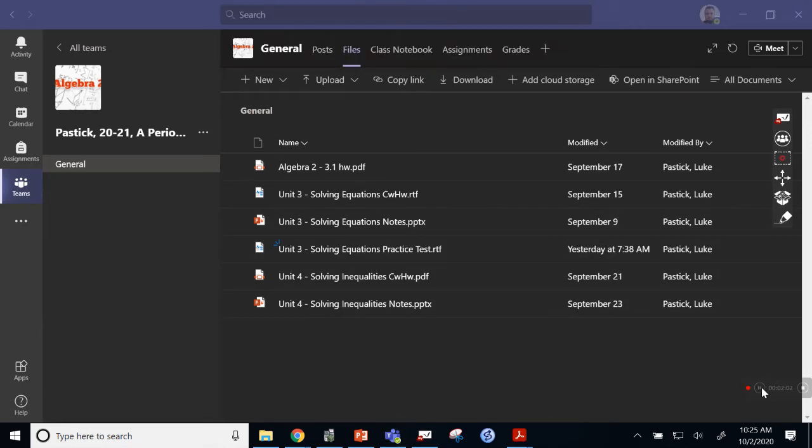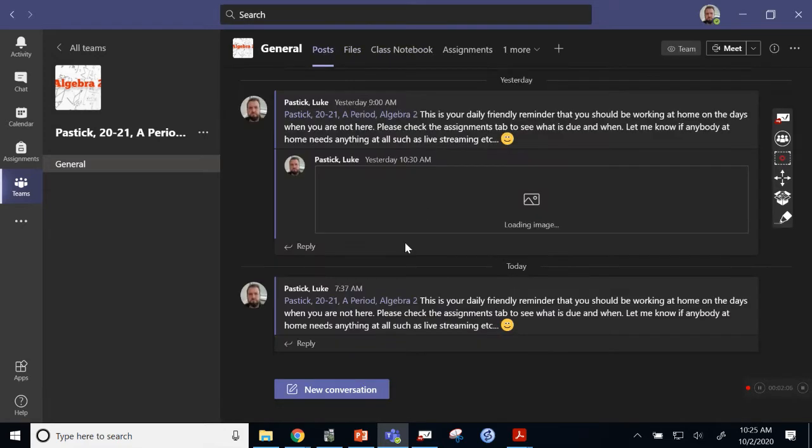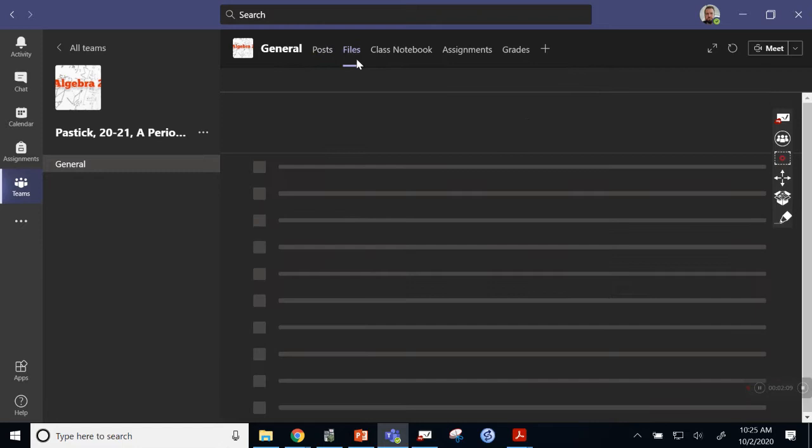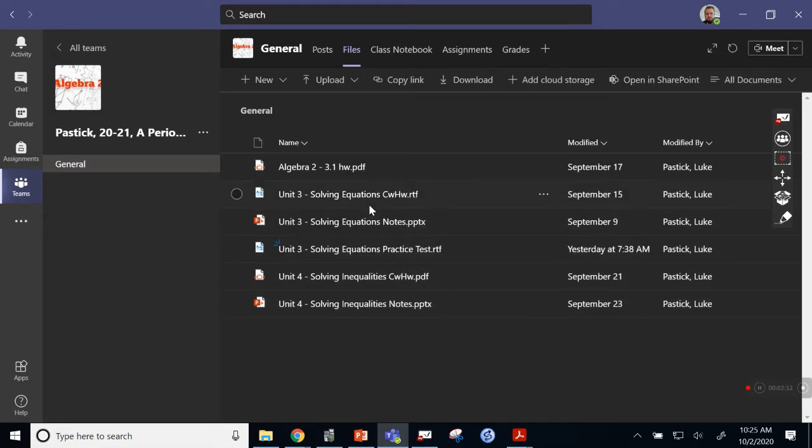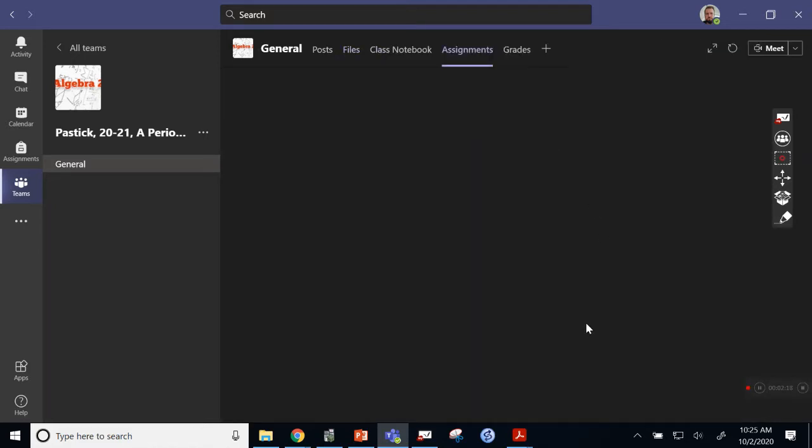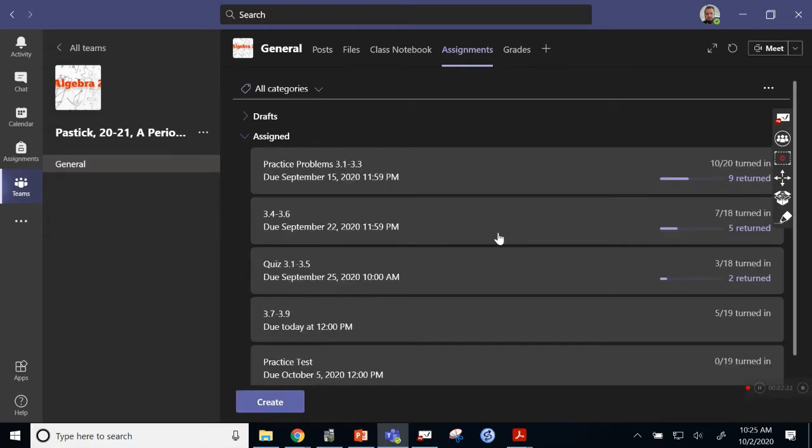Other than the Posts tab, which is the main mode of communication, and the Files tab, which is where all the resources and all the different documents they will need are located, there is the Assignments tab. The Assignments tab we are using for any and all assignments. So whenever an assignment is due, the students should see this. It shows the due date. This is where they're going to hand in their work.